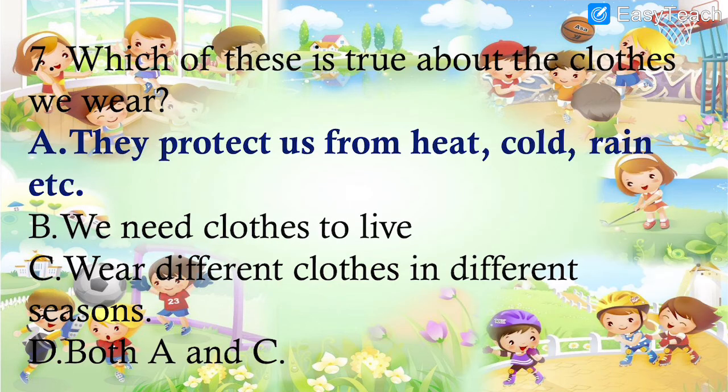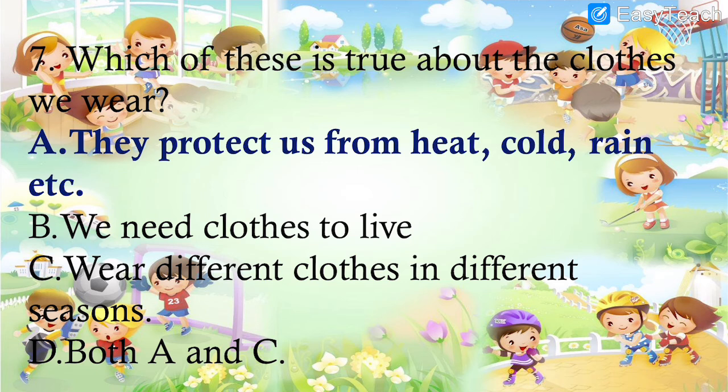Next, number 7. Which of these is true about the clothes we wear? We wear different types of clothes. A. They protect us from heat, cold, rain, etc. B. We need clothes to live. C. We wear different clothes in different seasons. Or both A and C. So what is correct?